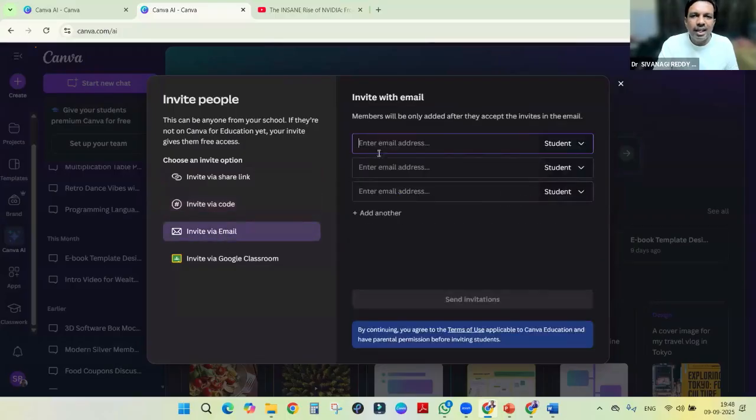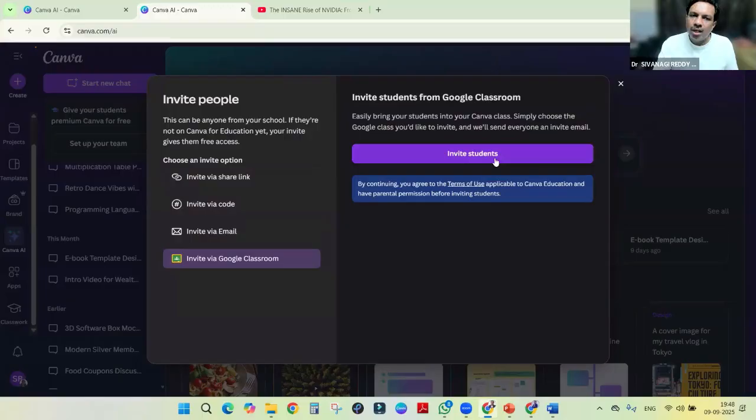Or you can send it through email ID. For an individual student, you can enter the email ID and send an invitation. They can join. Or you can directly add it to your Google Classroom. In a Google Classroom, all the students will be there. Then if you invite via Google Classroom, it will send an invitation to them. Once they accept it, they can be members.